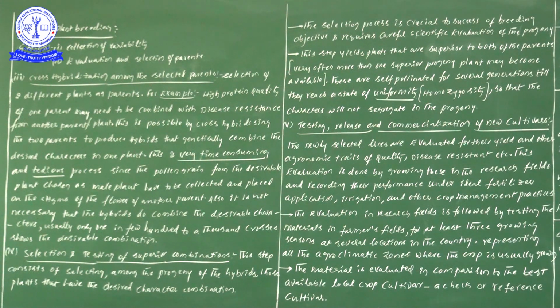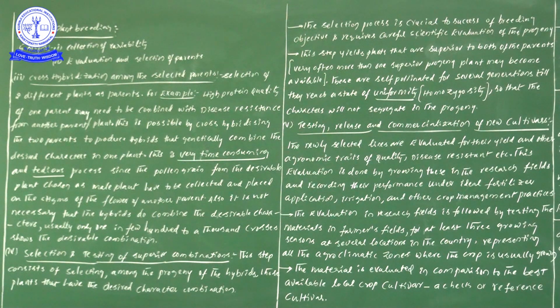But if you would like to know its performance in North India, South India or different states of our country, we need to send these varieties to different research fields, with different fertilizer applications, irrigation methods and crop management practices, and test them. If it records good performance in all of these, we can release that variety to the market. Did you understand?